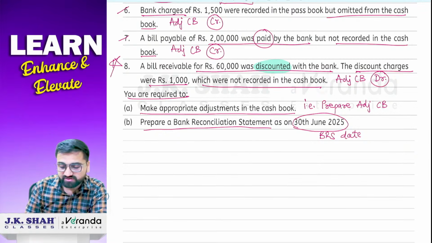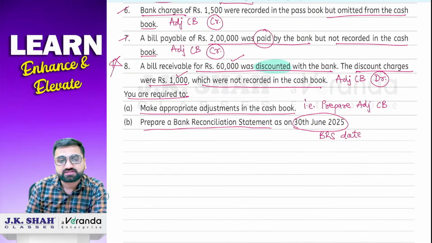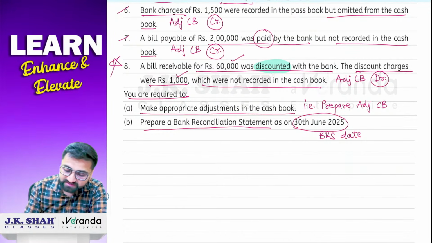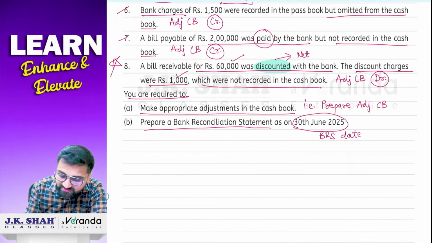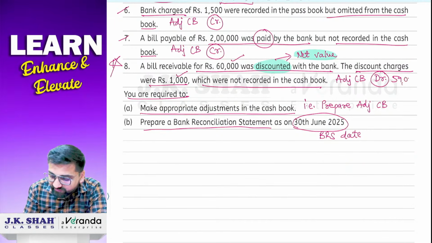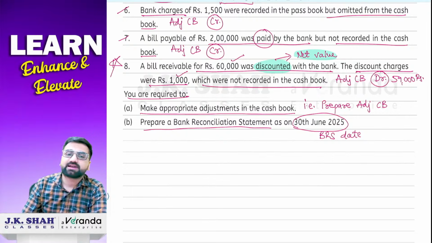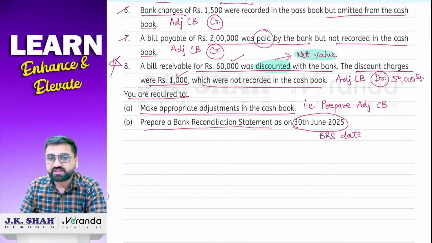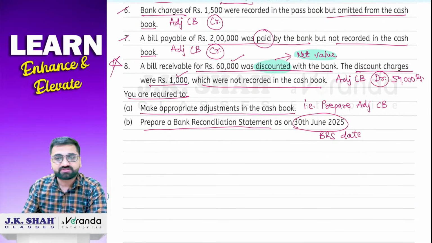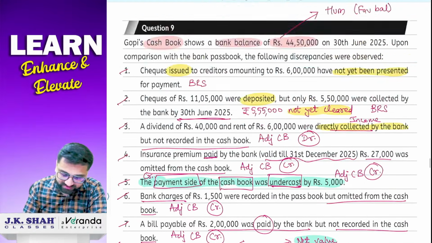And now the final question arises: sir, what will be the amount? 60,000 is the gross value, or you can say the face value of the bill. 1,000 rupees are the discounting charges. So sir, in case of discounting, net value is considered. Which value is considered? Net value. So what will be the net value? Very good. 59,000 rupees will be the net value. So we are going to write down 59,000 in your adjusted cash book debit side. Understood? Done.